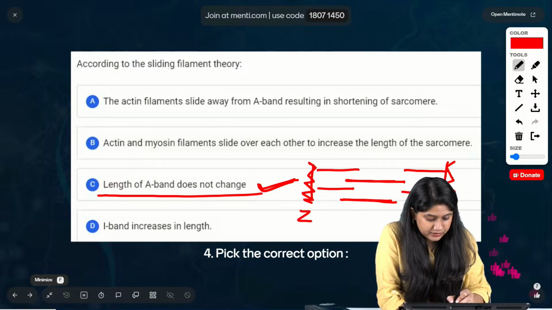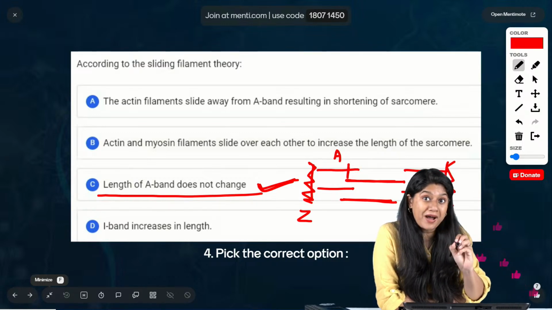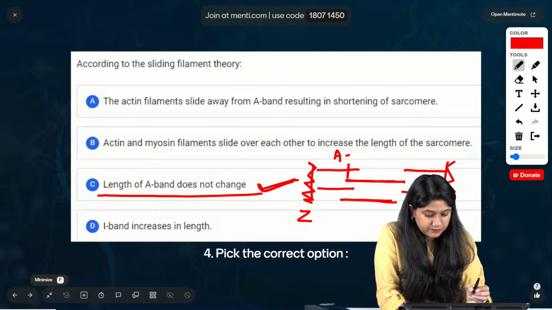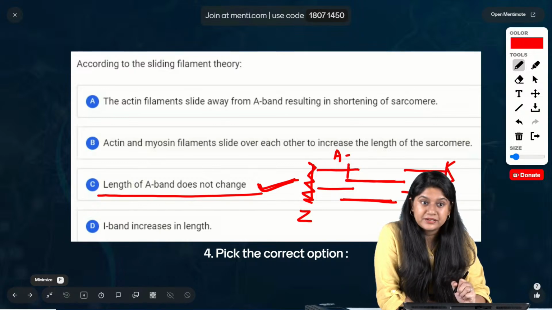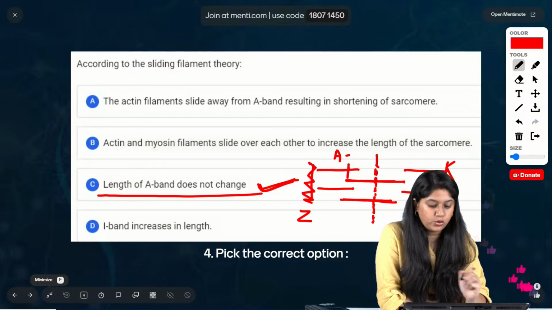These two are making the bands. This is the A band because there are two bands over here, and the I band. Clear? And of course in the center we have the M line and H zone altogether.